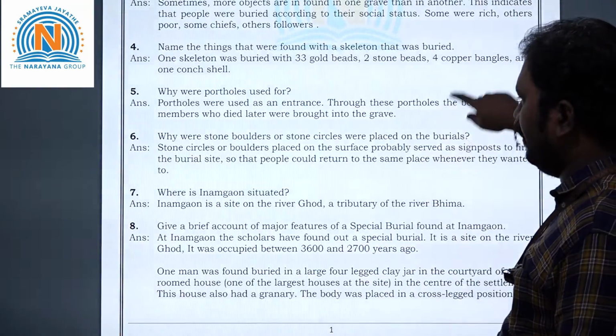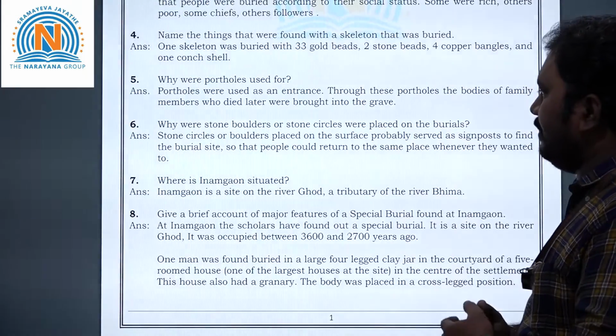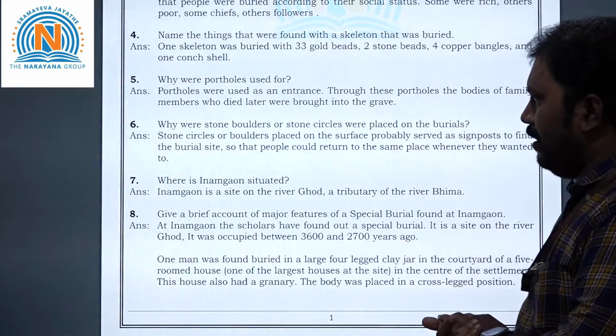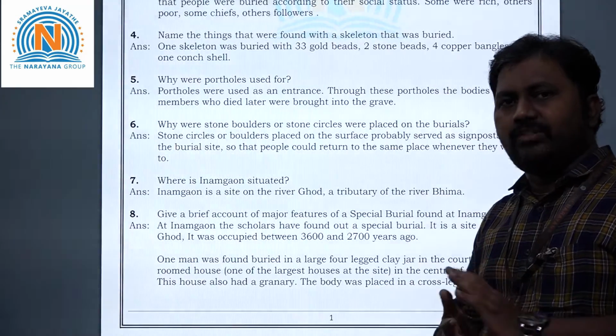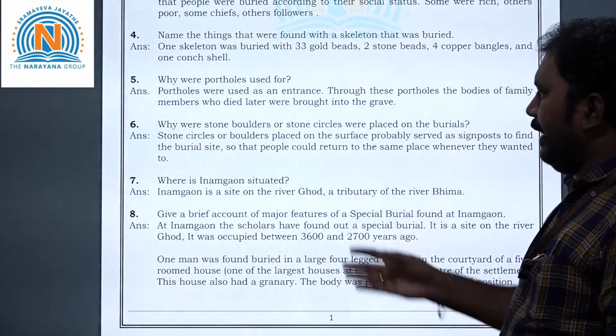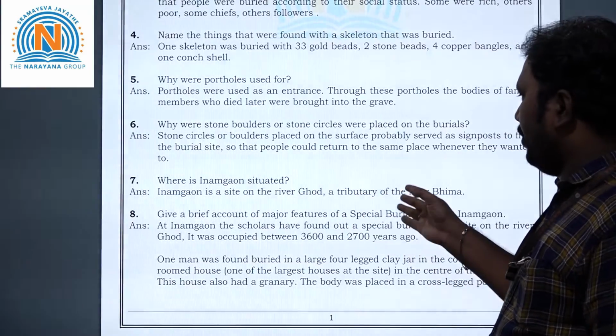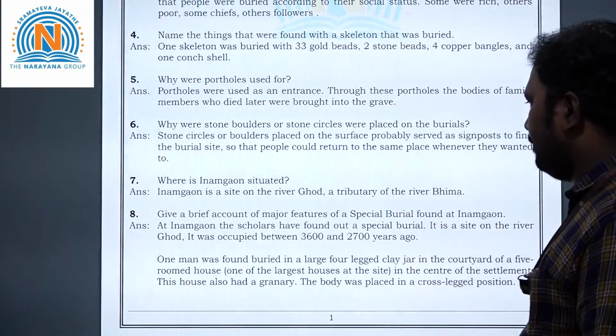Next, seventh question here. Where is Inamgaon situated? So Inamgaon is a site, children. It is located on the river Ghod, a tributary of the river Bhima.